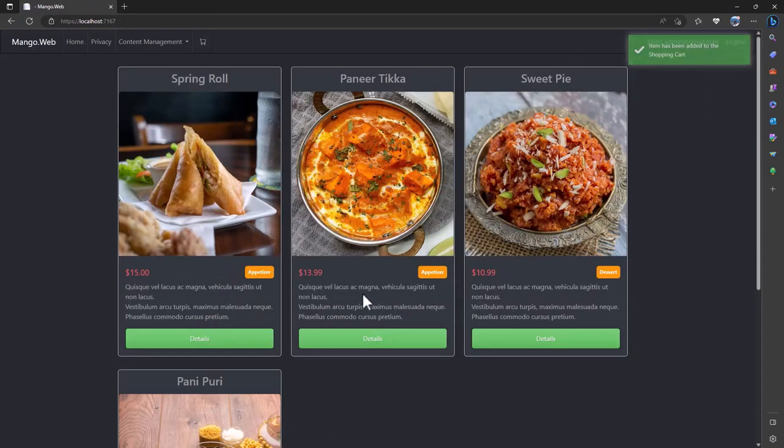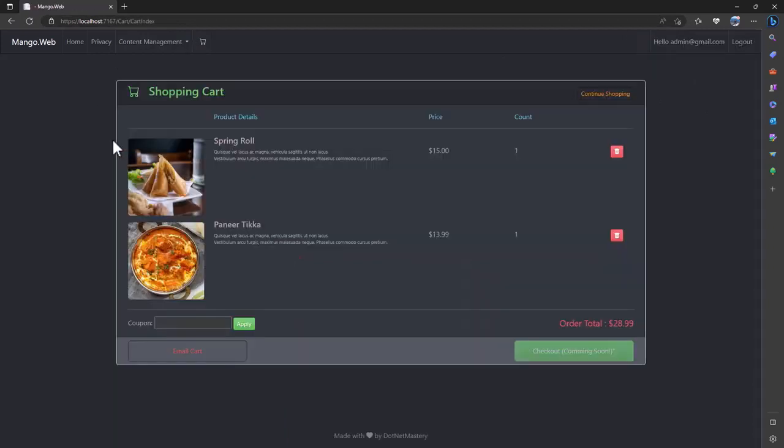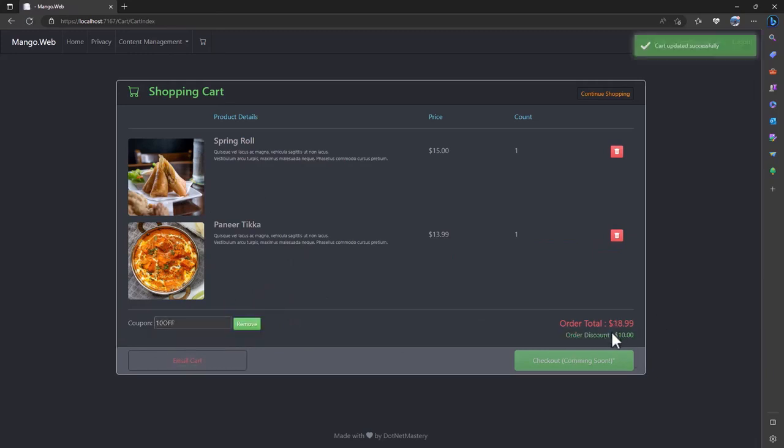Perfect, we have a toaster notification here. Let me add a few products here. And we will have a shopping cart where we will store the shopping cart for each user in the database. I also have coupon codes. If you apply them, the order total is reduced as well. The order total gets updated.